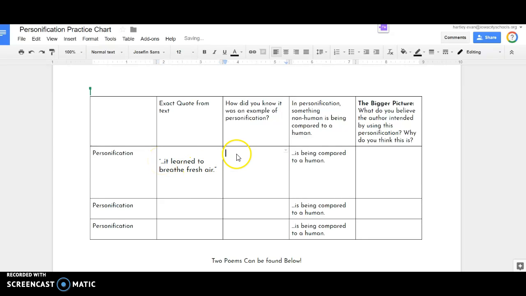How did I know it was an example of personification? I know because roses don't breathe. People breathe and love to breathe fresh air.